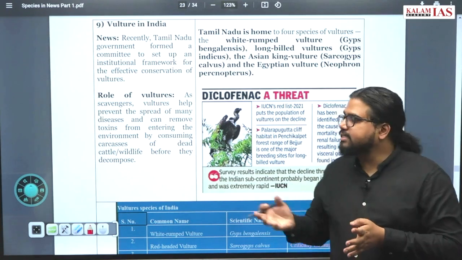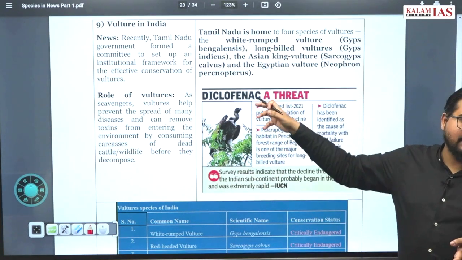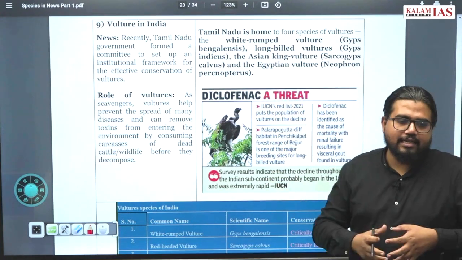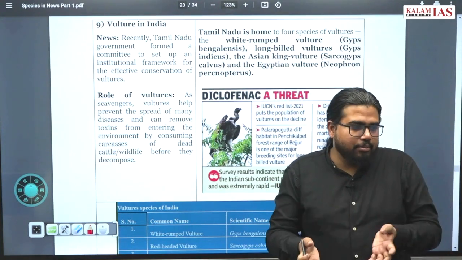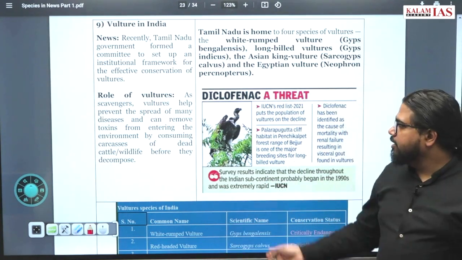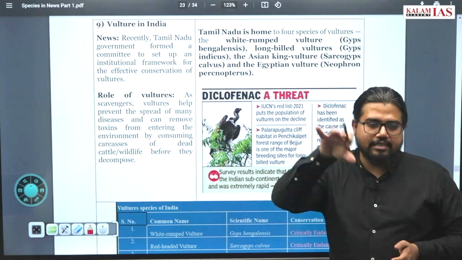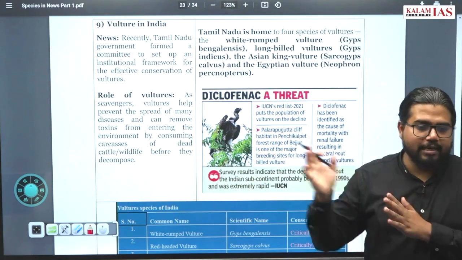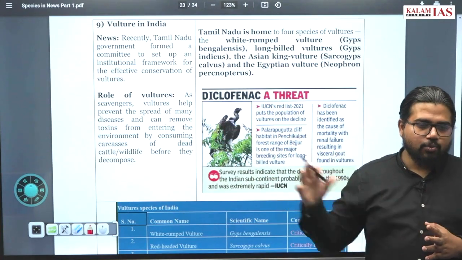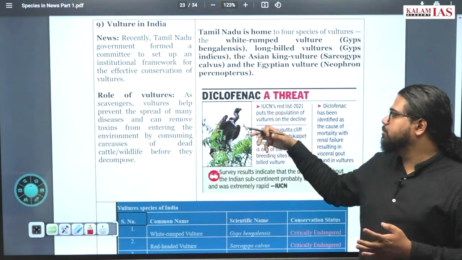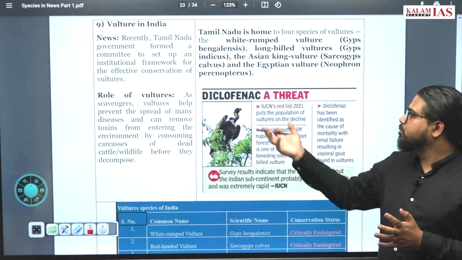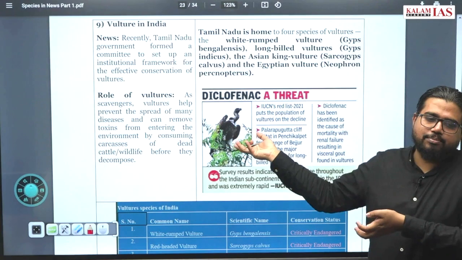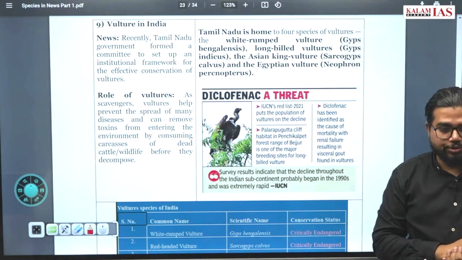Now what this diclofenac does is, this is like an add-on given to cattle for increasing their growth rate, increasing protein production, milk production and all. Now when this is given to the cattle, when these cattle die, and these cattle are fed on by these vultures, the vulture's body doesn't have a system to metabolize and break down this diclofenac. This leads to the kidney failure of this bird, and it will lead to loss of species.